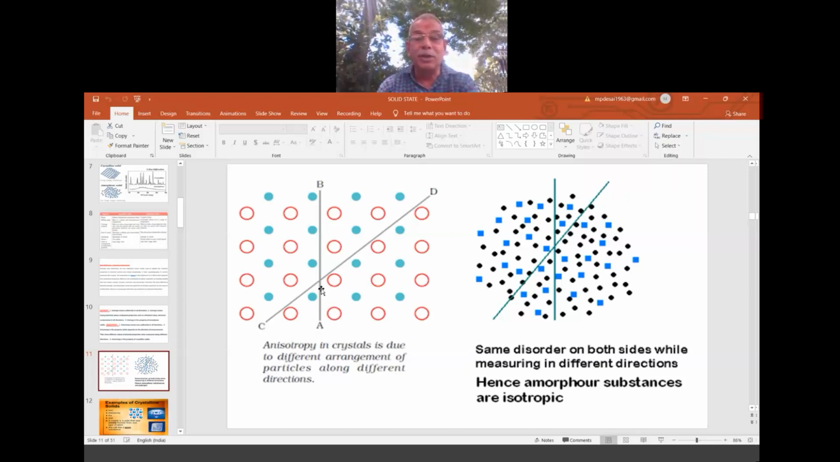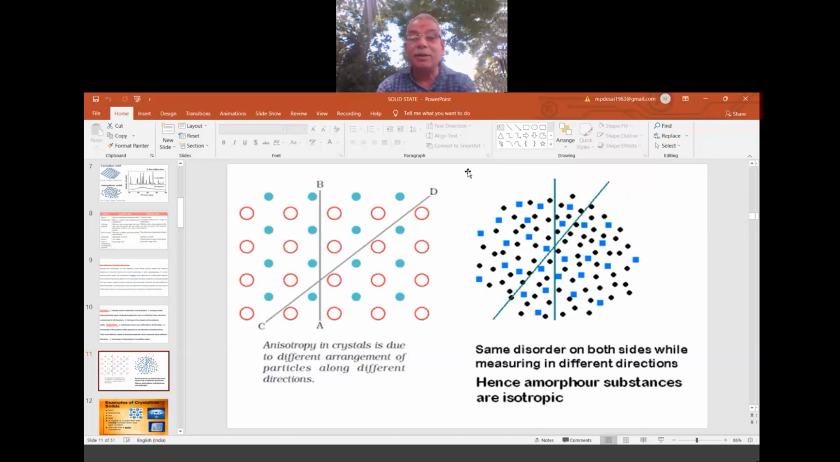So when you measure some property along this direction, it depends upon the arrangement of these four red ones inside a blue, or all the blue ones in a line, all the red ones in a line. So between two blues, two reds in this. So one pattern is there here along AB.